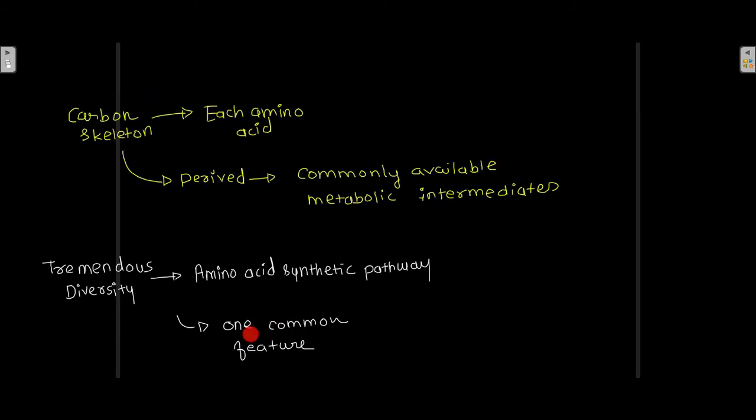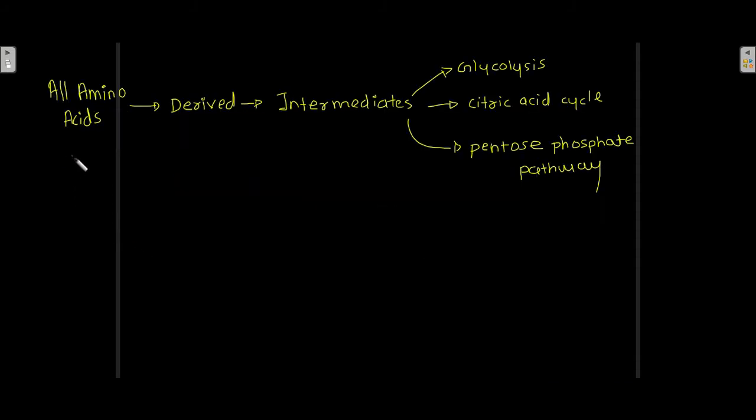That one common feature is that the carbon skeleton of each amino acid is derived from a commonly available metabolic intermediate. All amino acids are derived from the intermediates of glycolysis, citric acid cycle, and pentose phosphate pathway. From the intermediates of these pathways, there is amino acid synthesis.